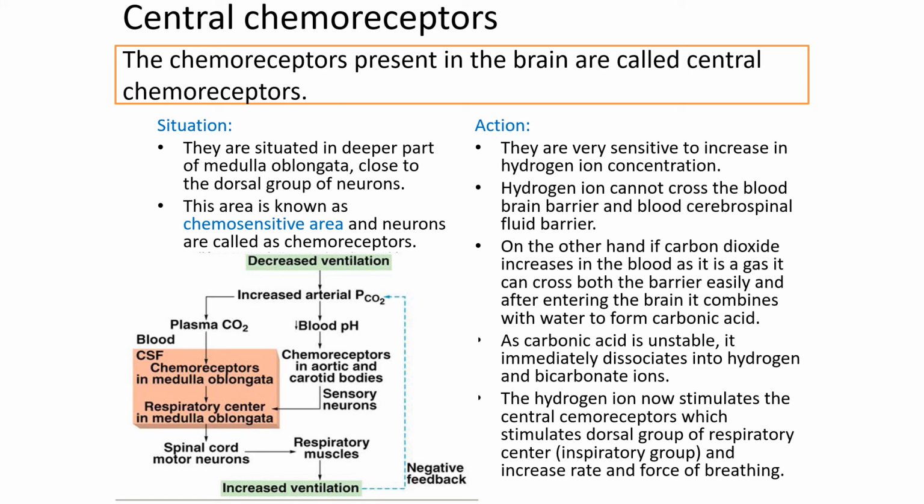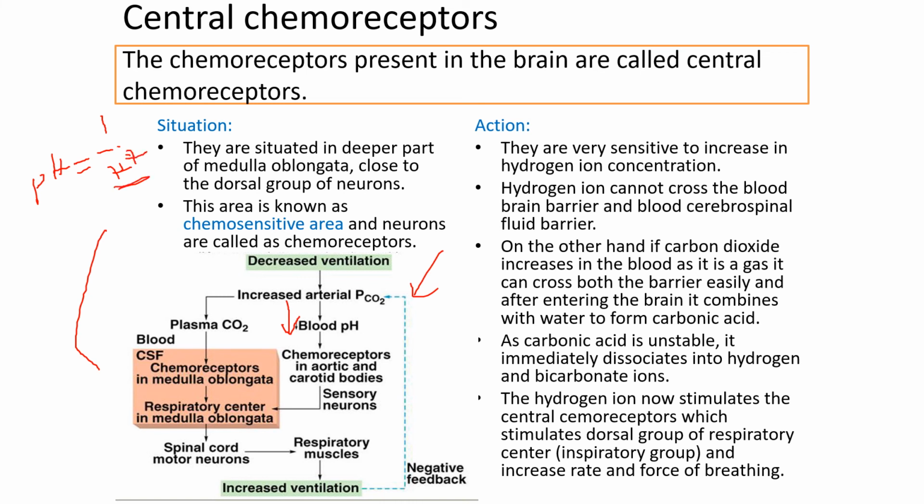See, this is about the central chemoreceptor. When ventilation decreases, what happens? It increases arterial PCO2. Then it causes a decrease in pH level. Listen here, it decreases your pH level. How come? We already know that pH is equal to 1 by H plus ion, sorry, the log of 1 by H plus ion concentration.